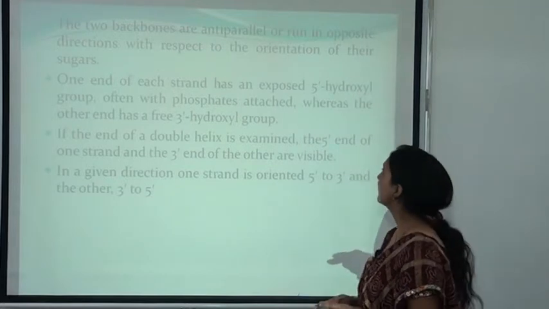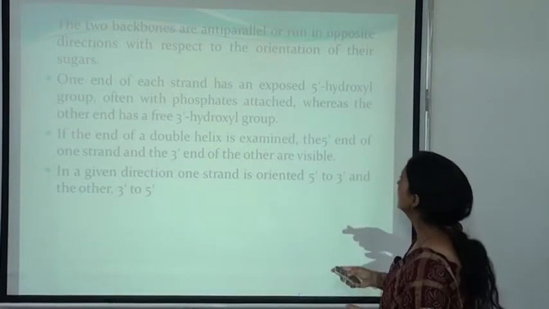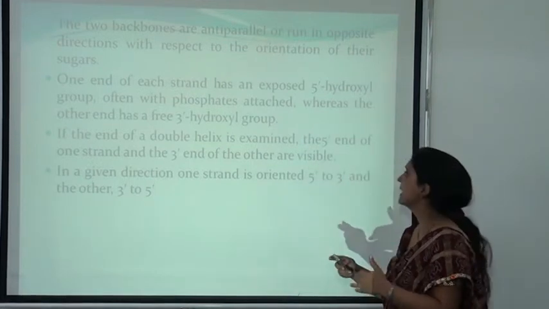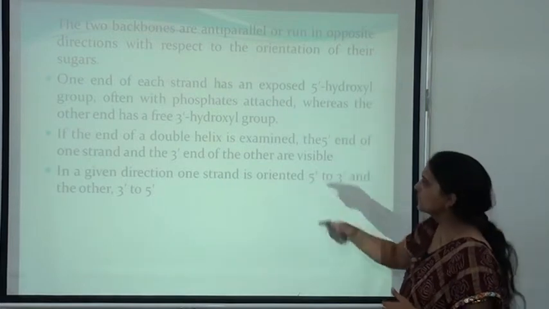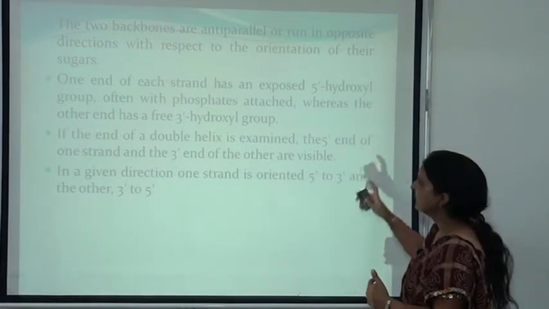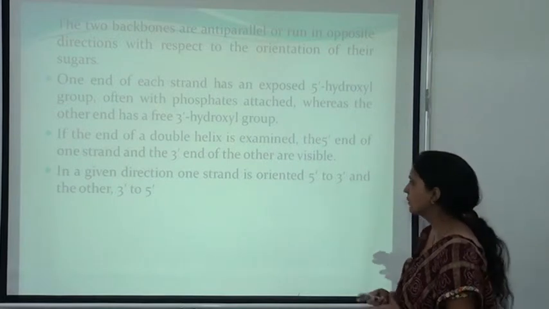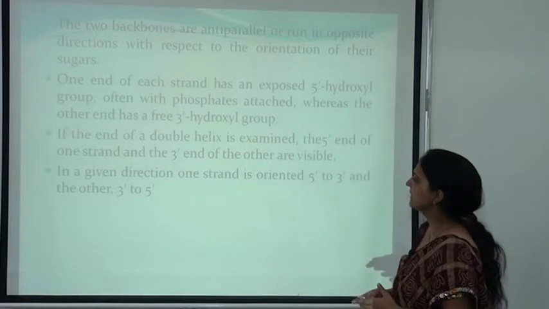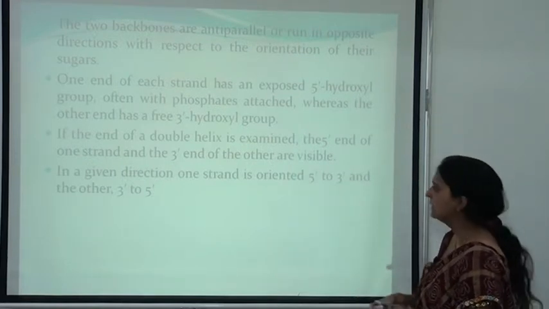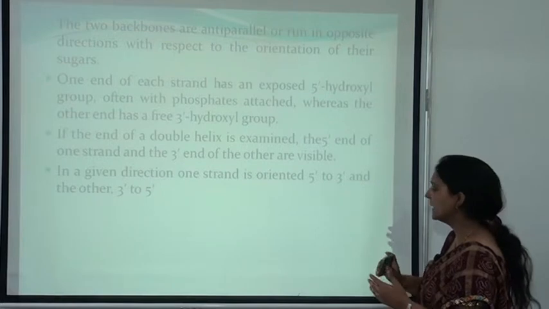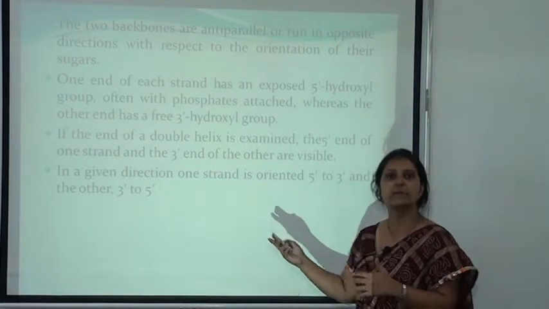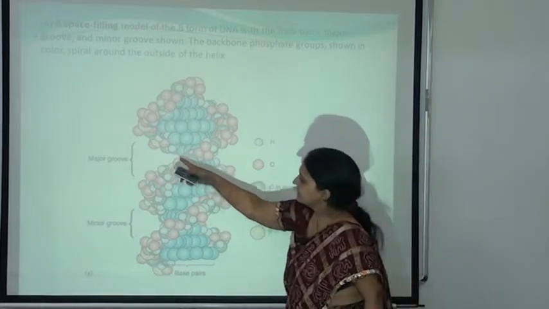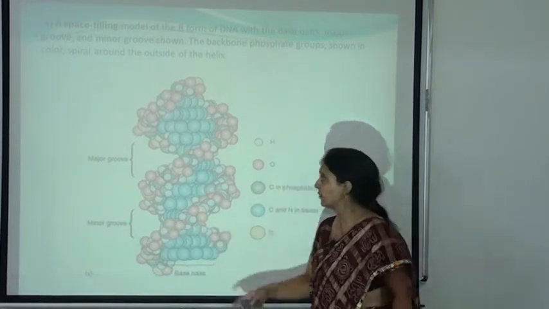The two backbones are anti-parallel, or run in opposite directions with respect to the orientation of their sugars. One end of each strand has an exposed 5' hydroxyl group, often with the phosphate attached, whereas the other end has the 3' hydroxyl group. If the end of the double helix is examined, the 5' end of one strand and the 3' end of the other strand are visible. In a given direction, one strand is oriented 5' to 3' and the other strand is oriented 3' to 5'. Here you can see the major grooves and the minor grooves.